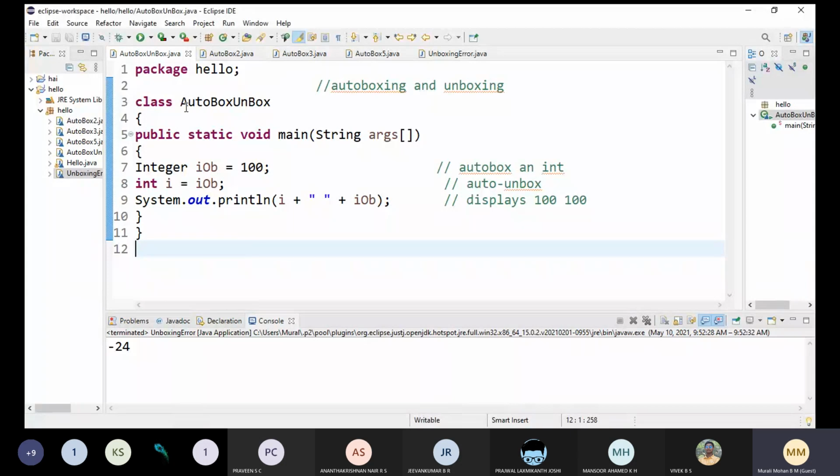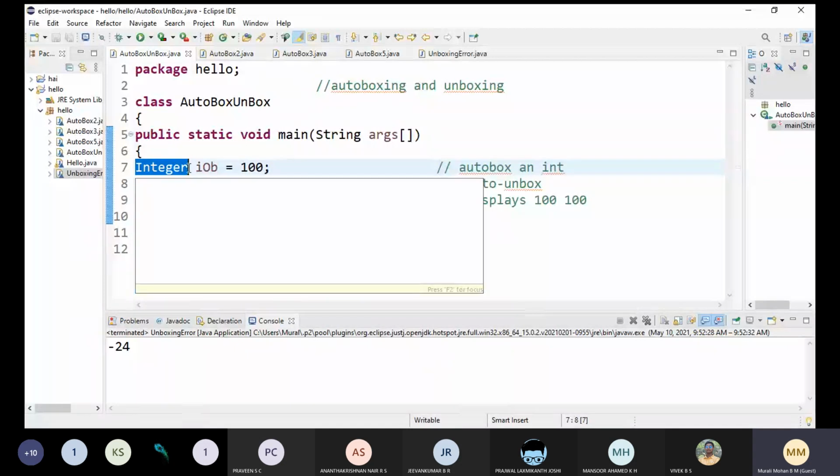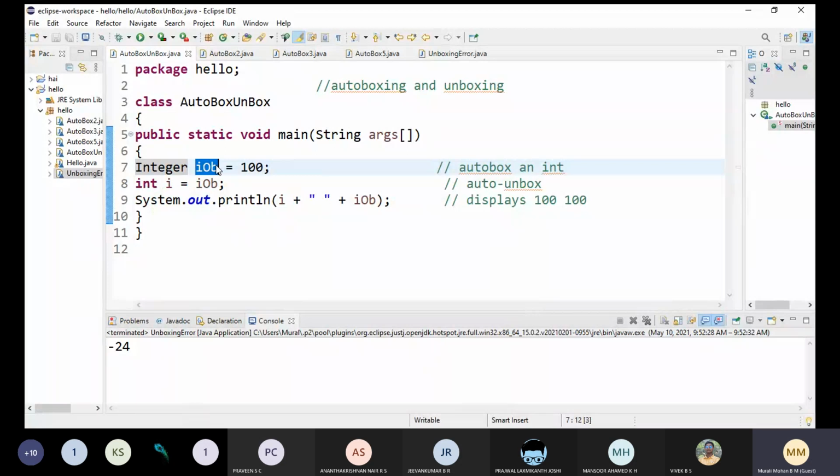You can see here, Integer iOb equals 100. So what is this 100? Basically it is an integer value. Here, since we are using the Integer type wrapper, this is the Integer type wrapper reference. Since we are assigning this integer value to it, it is automatically encapsulated into a type wrapper object. Now, it is autoboxing. Clear? It is autoboxing.